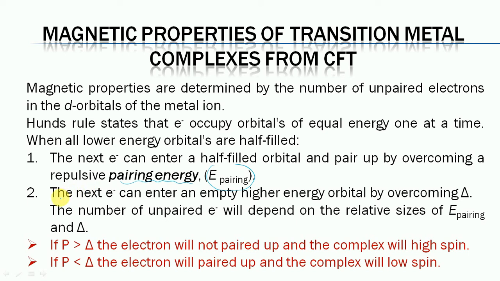The second possibility is that the next electron can enter an empty high energy orbital by overcoming the crystal field splitting. The number of unpaired electrons will depend on the relative size of the pairing energy and the crystal field splitting.